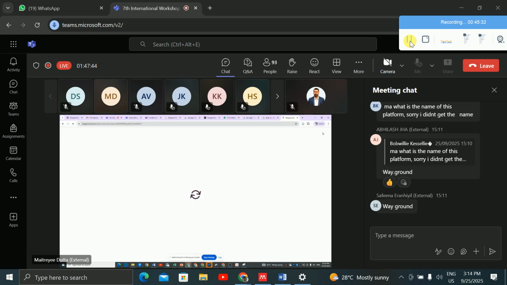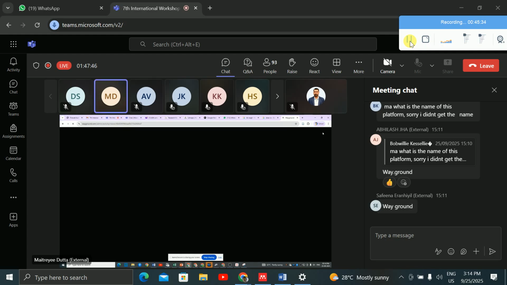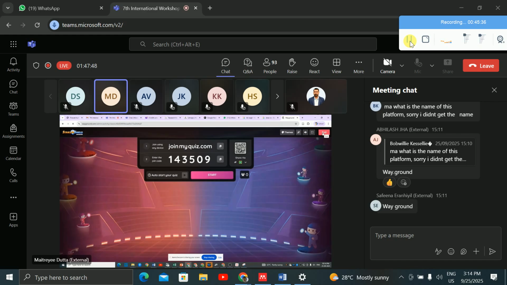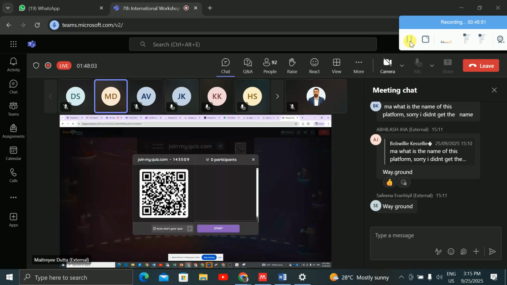Right? So next, you can just click on it and it will start. Whenever it is shown on the screen, the students can join with joinmyquiz.com and giving this code, or they can join with the help of this QR code also. And on the right hand side, you will get how many participants there are and, by name, who are the participants that have joined in your quiz.